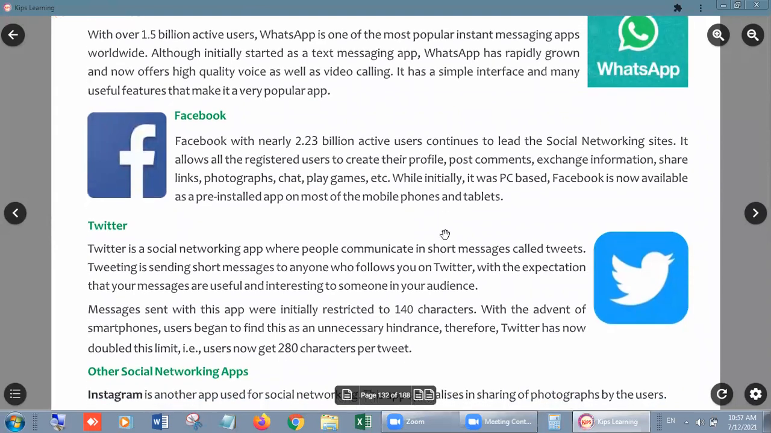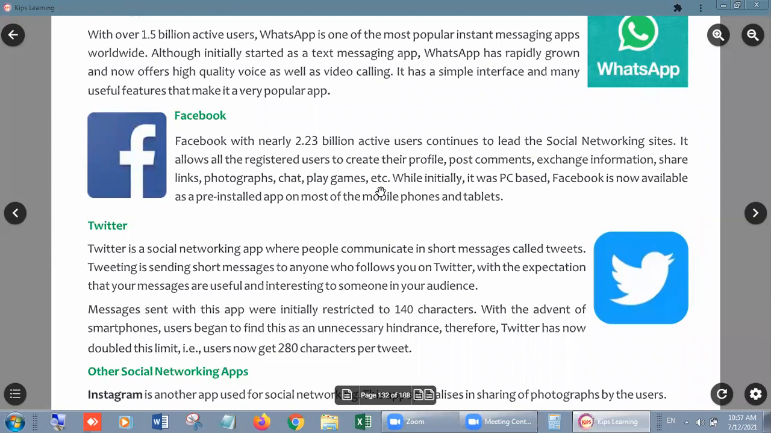Okay, students, we were discussing Facebook. Both versions are very helpful. It allows all registered users to create their profile. We can post comments, write something which we think is right, and share our thoughts. We can exchange information, share links and photographs, chat, and play games. We can do everything, and we have many more options on Facebook nowadays.